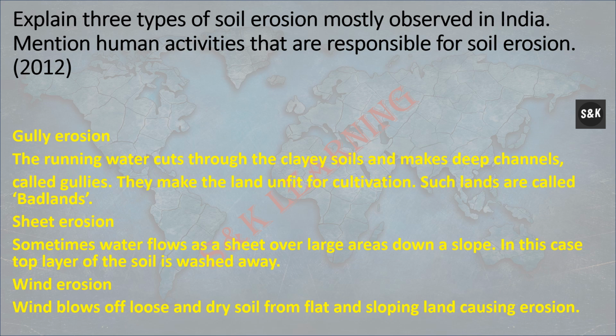Sheet erosion. Sometimes water flows as a sheet over a large area down a slope. In this case, the top layer of the soil is washed away. Wind erosion. Wind blows off loose and dry soil from flat and sloping land, causing erosion.